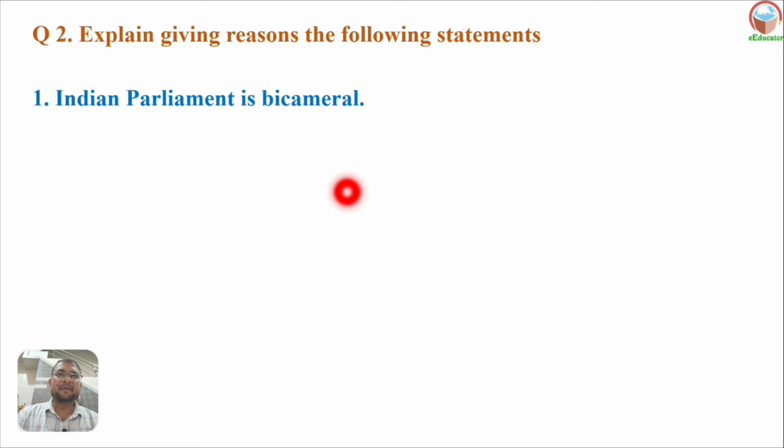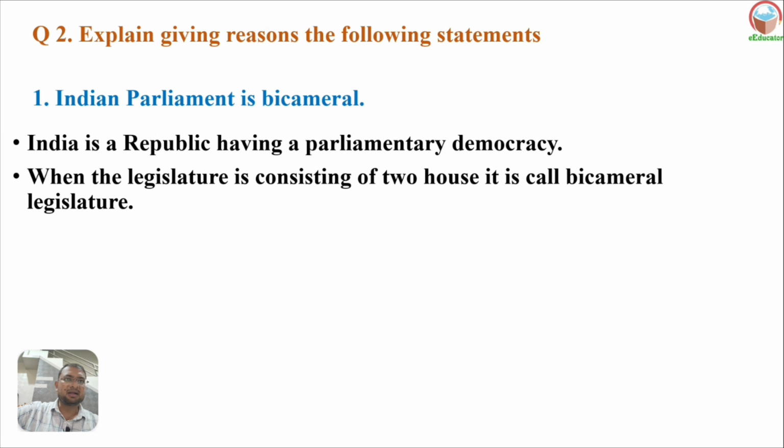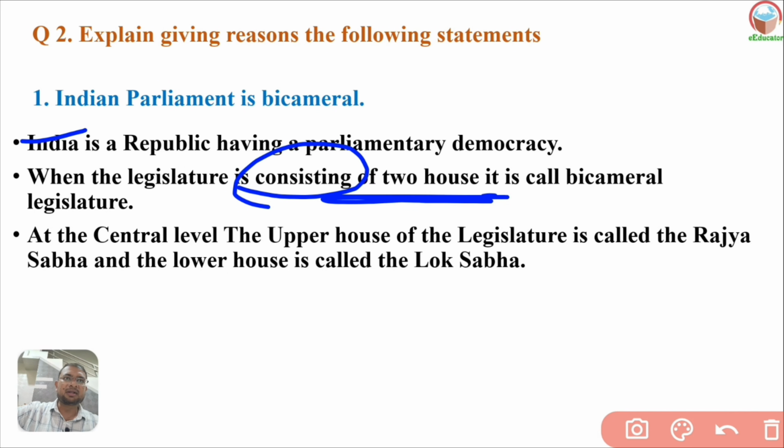Now explain, giving reasons, the following statement. One: the Indian parliament is bicameral. Bicameral means two houses. India is a republic having a parliamentary democracy. We have the parliamentary form of government here. When the legislature consists of two houses, it is called bicameral.